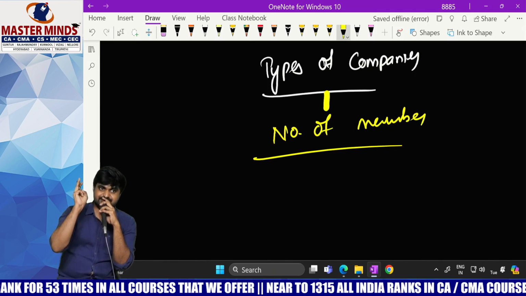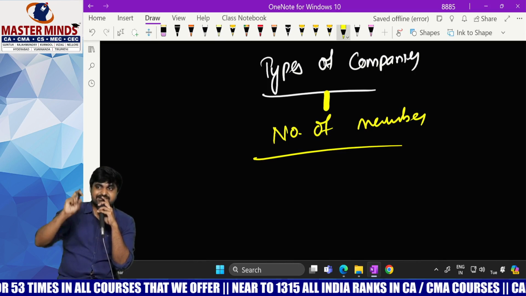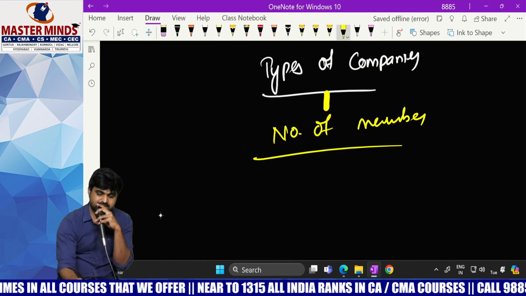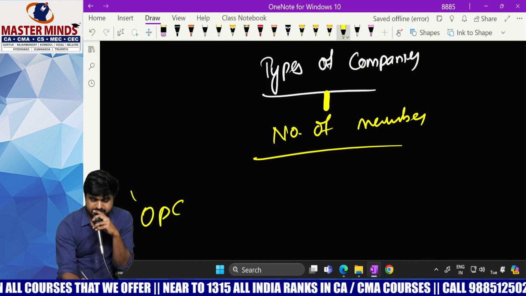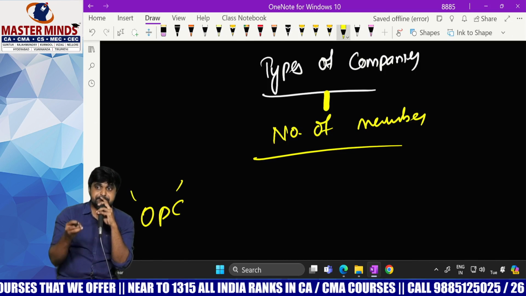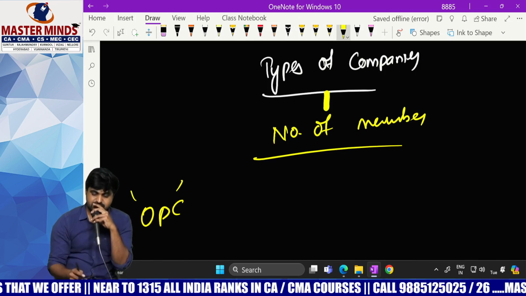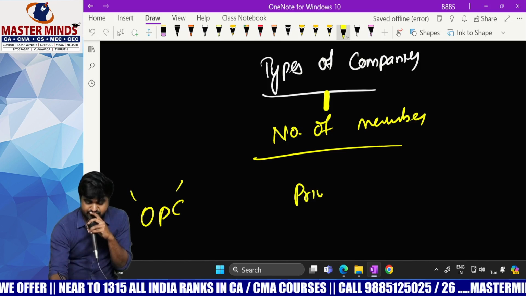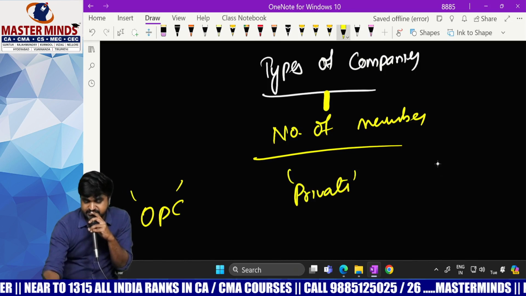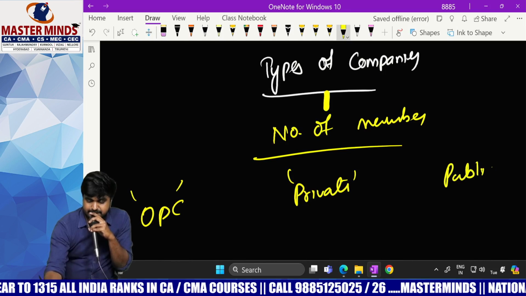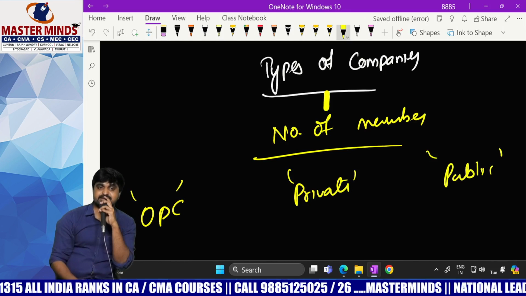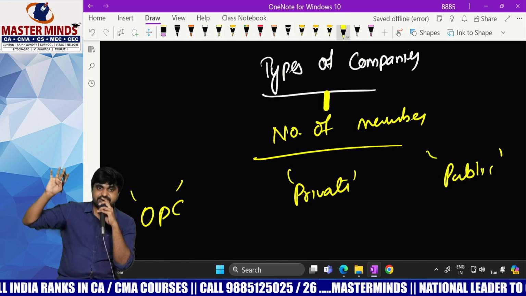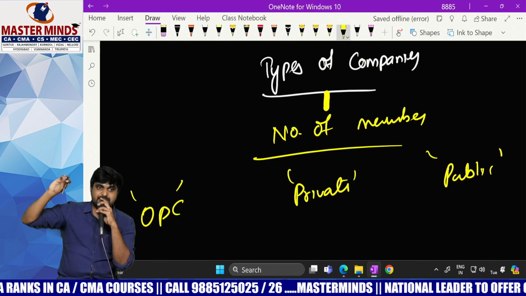Three companies. If a company is having only one person as member, one person company. If a company is having minimum 2 persons, private company. If a company is having minimum 7 persons, public company. So total how many companies are there? Three: one person company, private company, public company.